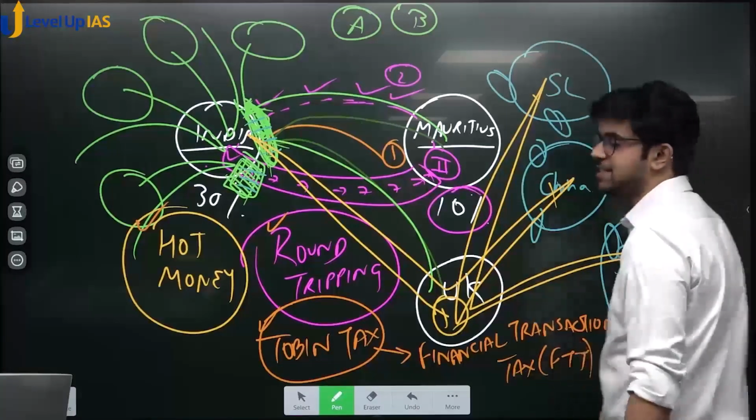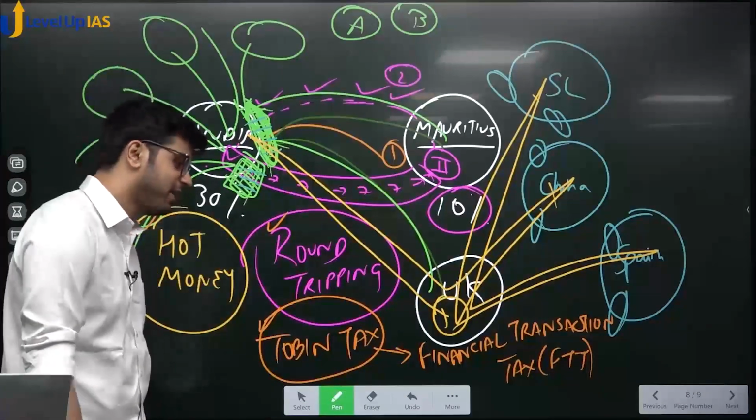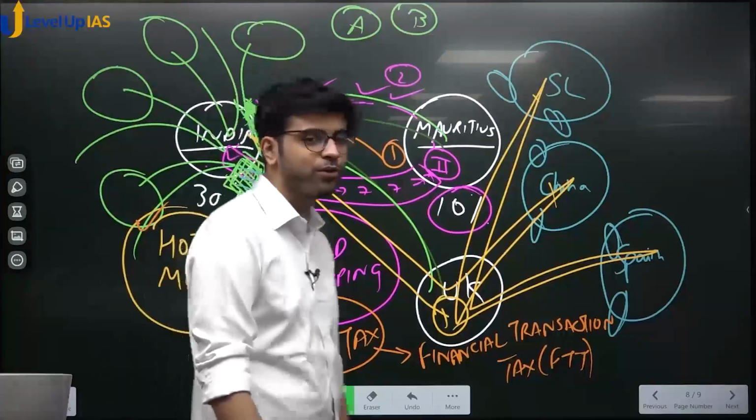It is FTT, Financial Transaction Tax. It is also called the Financial Transaction Tax. Then don't say, sir, you did not say, I found it in the book.